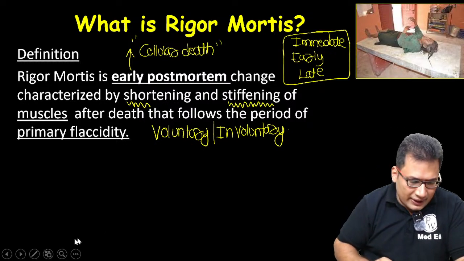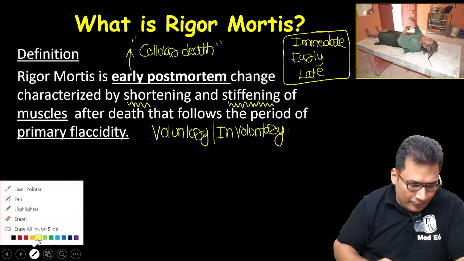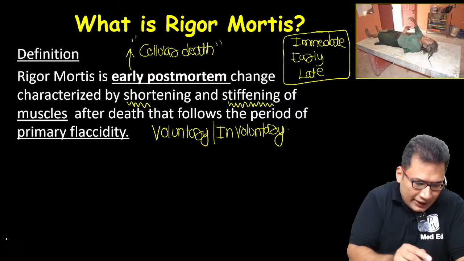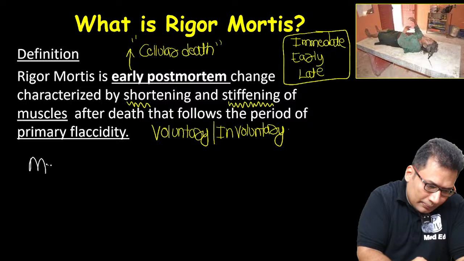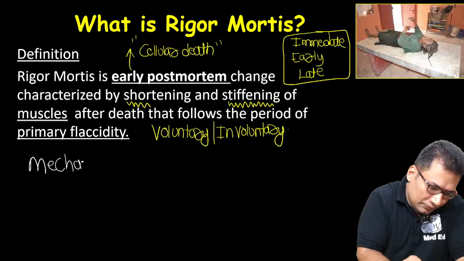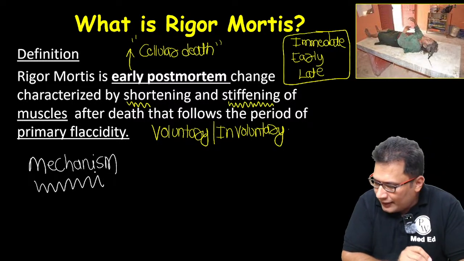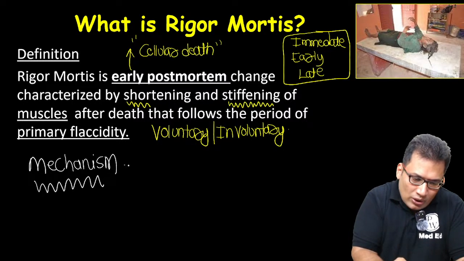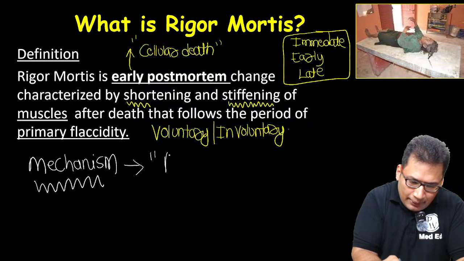So next is the mechanism. What is the mechanism? The one word answer is ATP depletion.